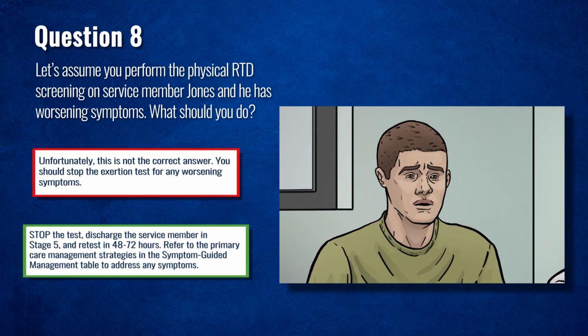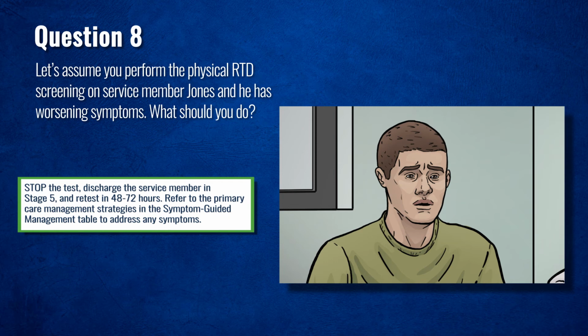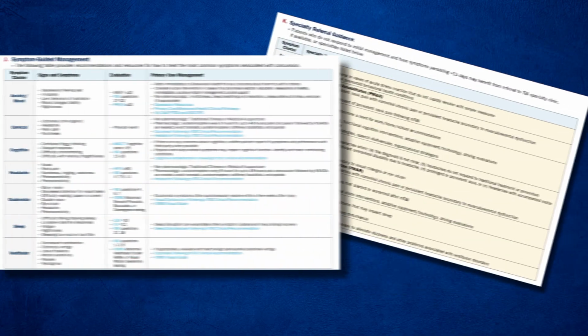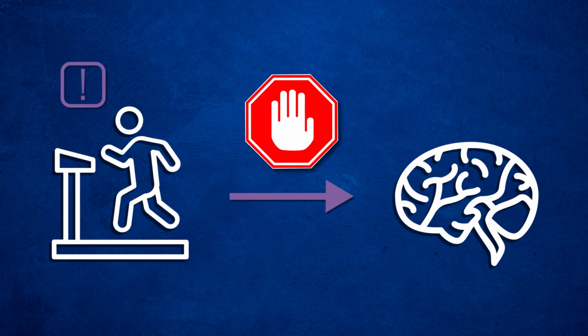If Service Member Jones has worsening symptoms while performing the exertion test, you should stop the test immediately, discharge him in Stage 5, and retest in 48 to 72 hours. You can refer to the primary care management strategies in the symptom-guided management table while awaiting retest. In addition, you should hold off on performing the cognitive testing until he passes the physical portion of the RTD screening. If the retest is abnormal, refer to a higher level of care based on the specialty referral section of the symptom-guided management table.